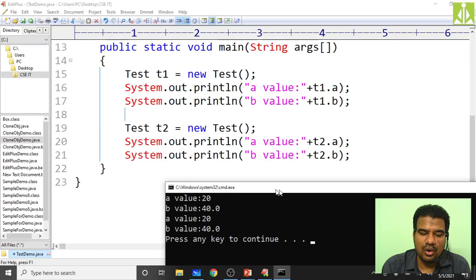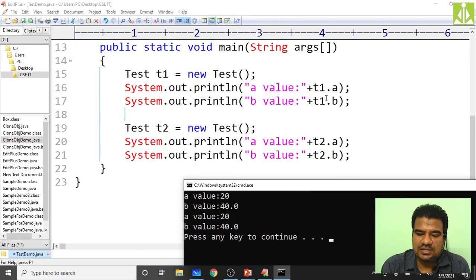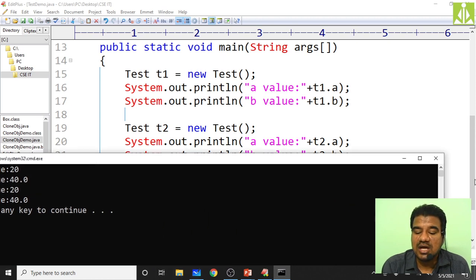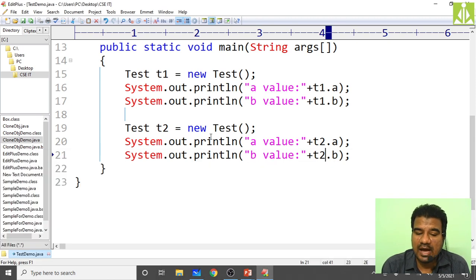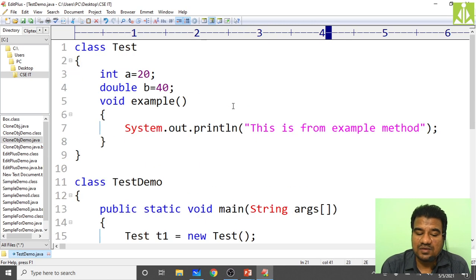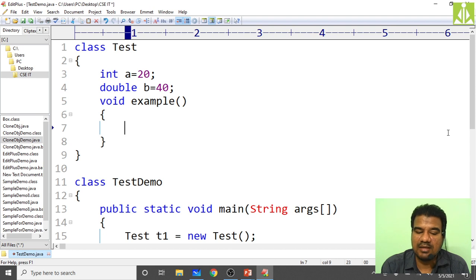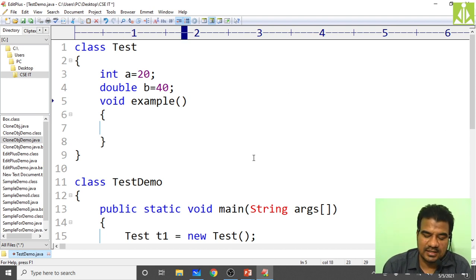See, for the instance variables inside the t1 object and the instance variables inside the t2 object, we are getting the same values, 20, 40, 20, 40. That is not our intention, isn't it? All objects should have different values. So one way is with the help of an example method we can do it.